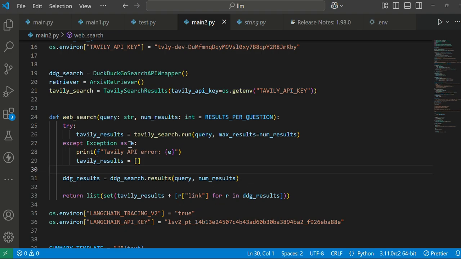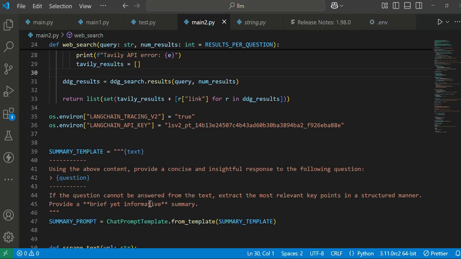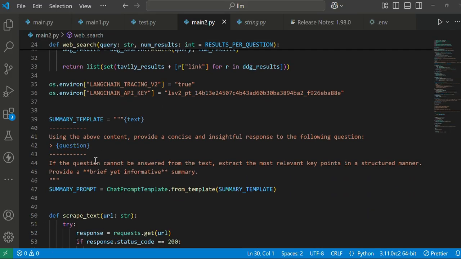Finally we are returning that result. If Tavily results come, we add them here, and for every result in the DuckDuckGo results, we obtain the particular links from it, and finally we return them here. And we are creating the API for LangChain, and we are defining a template here.